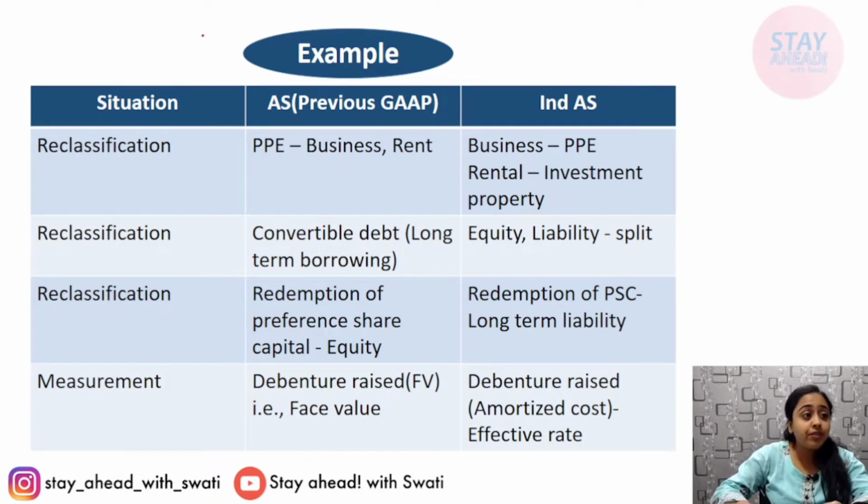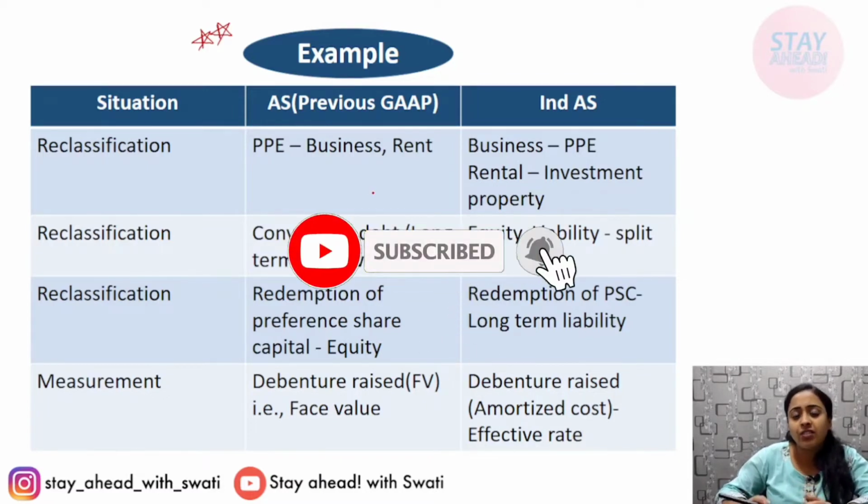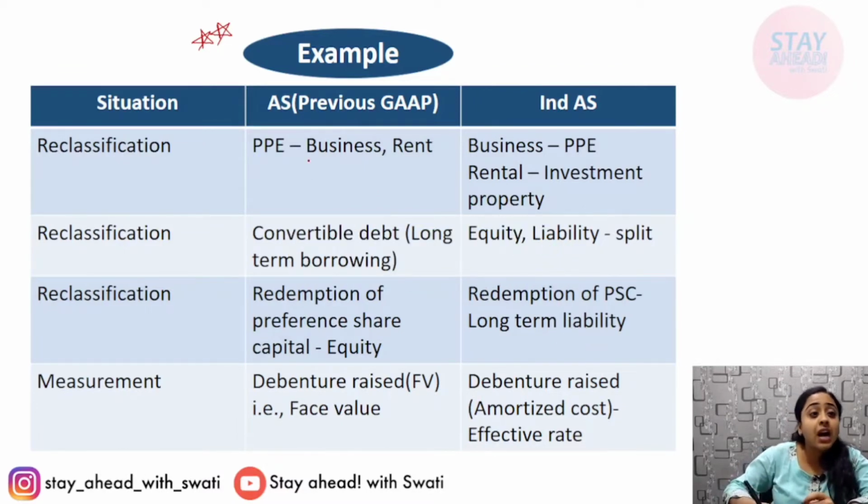This is very important. If you are able to understand this table, then you have covered Ind AS 101 whole and it is very easy for you. If we talk about an example of reclassification, for example, previous GAAP, the PPE: if you hire or buy any machinery or any property, either for business purpose or for earning rent, the previous GAAP used to say to classify it always as PPE, property, plant and equipment.